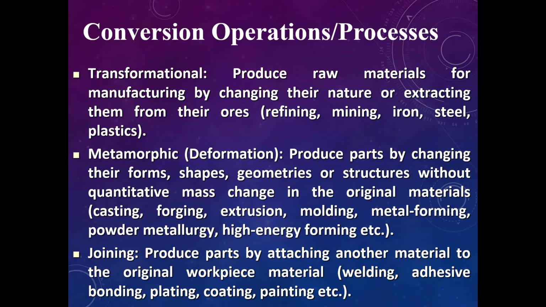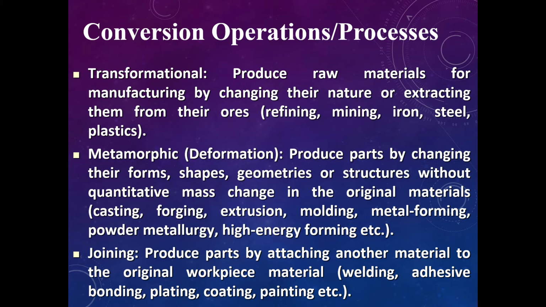One of the conversion processes is transformational, which is to produce raw material for manufacturing by changing their nature or extracting them from their ores. So from the earth, for example, we do mining, iron ore mining, or refine oil.